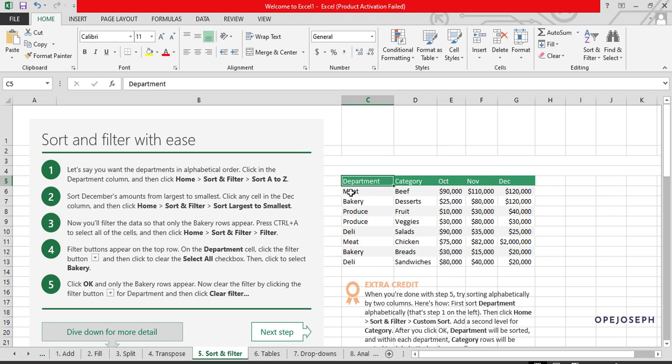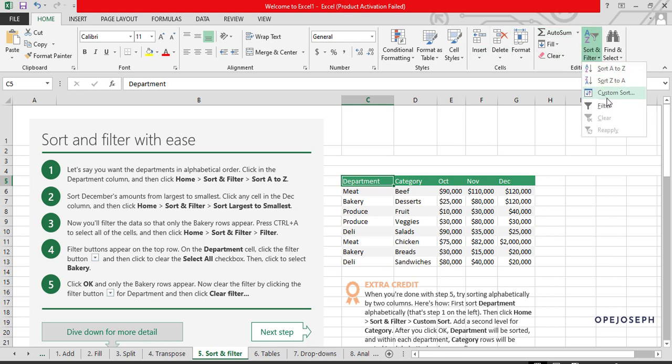So now you can see there is meat here. There are two meats. That is a department on its own. There are two bakery. Bakery is a department on its own. There's produce department and there's deli. Deli is a department. So basically now there are four departments here. So if you want to sort by department now, it's as easy as going to department. You will come to the sort and filter option here.